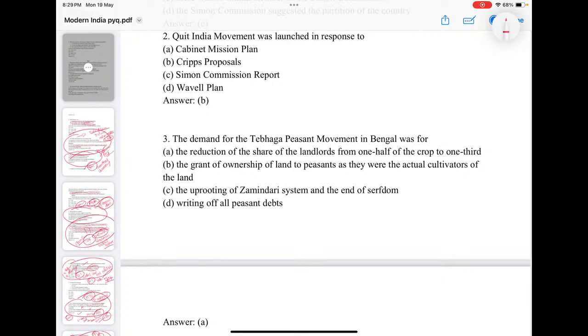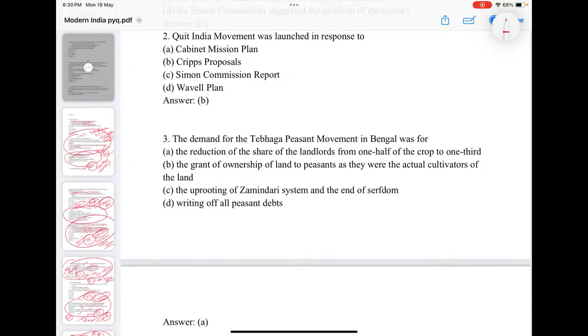The demand of the Tebhaga peasant movement in Bengal: the Tebhaga movement is a peasant movement in Bengal, for reduction of the landlords' share of the crop from 1/2 to 1/3. There was a time these peasants got what is called 50-50.